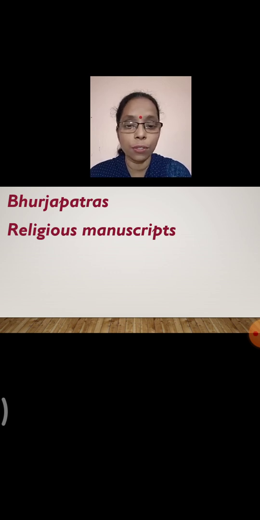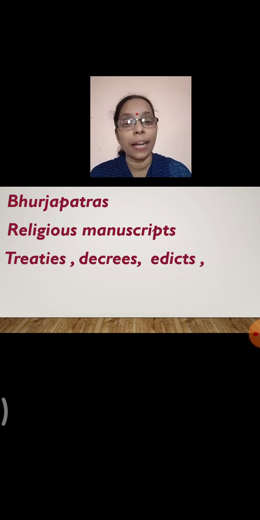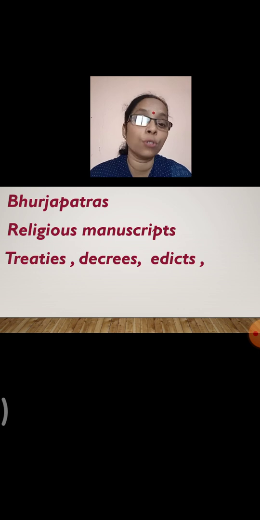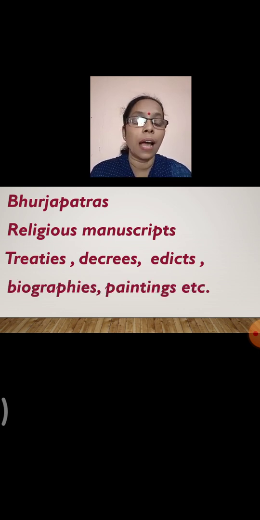So religious manuscripts is one among them. You have the treaties, decrees, edicts. Now decrees and edicts are the official orders which the kings used to issue. Okay, so that is again one of the evidence. And the biographies and the paintings. The paintings depict the events of the past during that time, and there are various ways the cultural life, the social life is depicted by means of paintings.